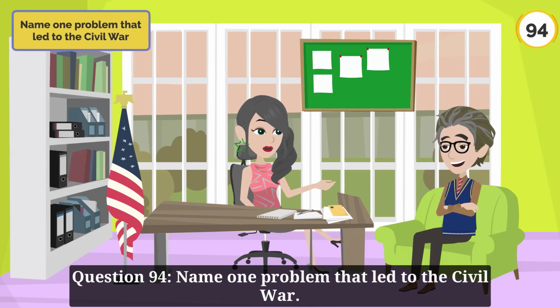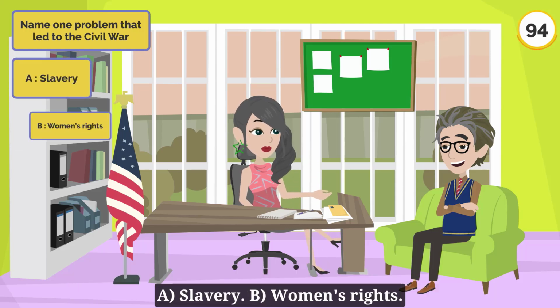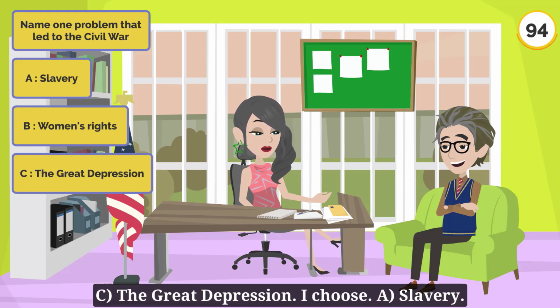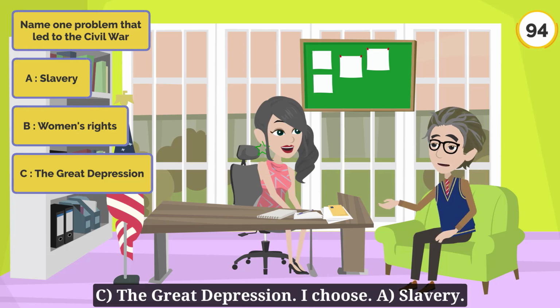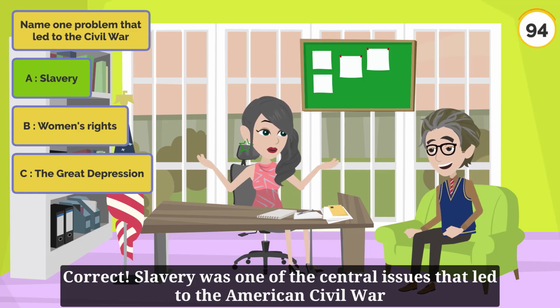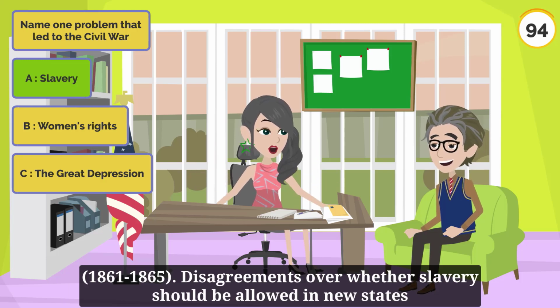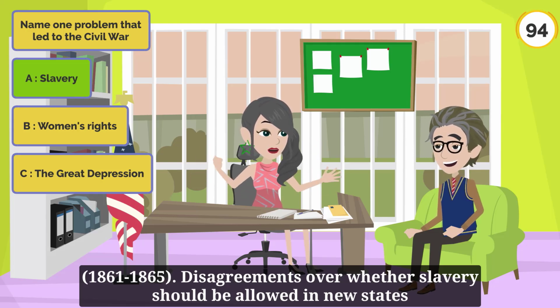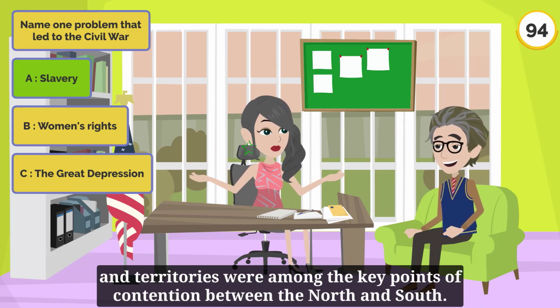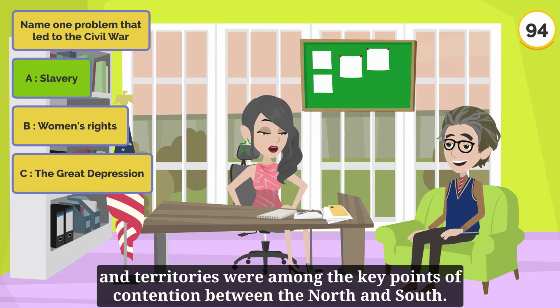Question 94. Name 1 problem that led to the Civil War. A. Slavery. B. Women's rights. C. The Great Depression. I choose A. Slavery. Correct. Slavery was one of the central issues that led to the American Civil War, 1861 to 1865. Disagreements over whether slavery should be allowed in new states and territories were among the key points of contention between the North and South.